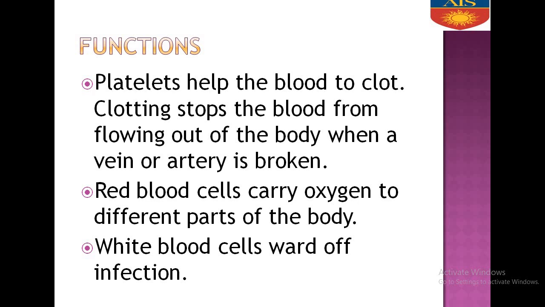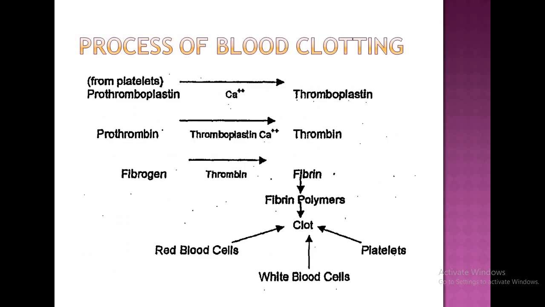Clear? Now, red blood cells, as I told you, carry oxygen to the different parts of the body. And white blood cells ward off infection. It prevents us from infection. It gives us immunity. It fights against the antigen. It produces antibody and fights against the antigens. Now, what is the process of blood clotting? What are the steps of blood clotting?